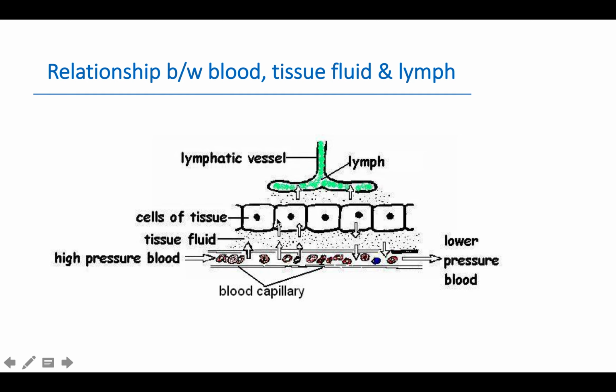A part of it is absorbed by the cells or tissues, and the remaining, called interstitial fluid or lymph, extracellular fluid, will enter into the lymphatic vessel. Lymphatic vessels have blind ends, and in them the fluid flows only in one direction. They have unidirectional flow, meaning from the tissue only towards the heart.